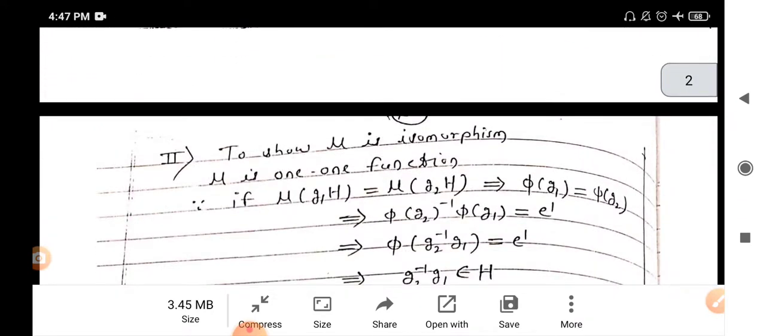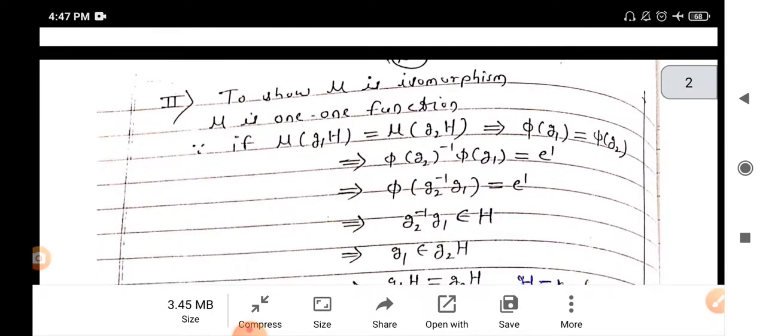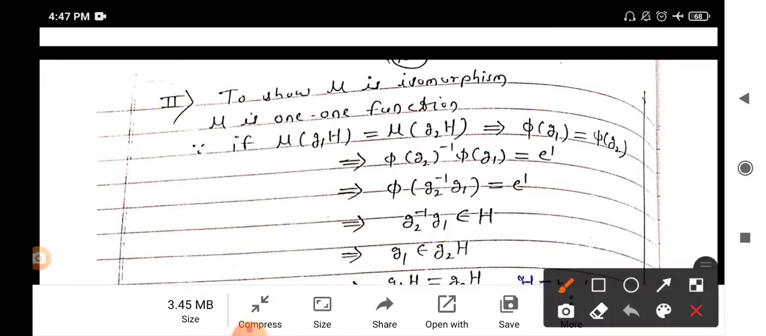Now to show the isomorphism, we check the one-one correspondence. For that purpose, let mu of G1H equal mu of G2H. This implies phi of G1 equals phi of G2, and hence phi of G2 inverse times phi of G1 equals identity in G dash, which is E dash. But phi is a homomorphism. This implies phi of G2 inverse G1 equals identity.